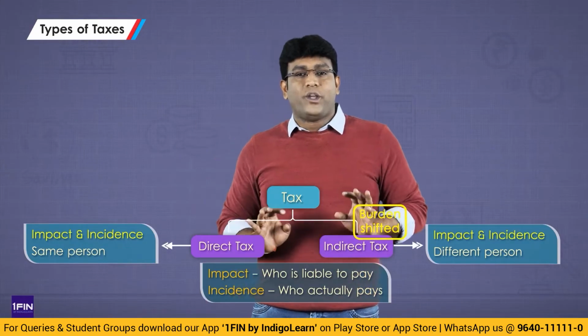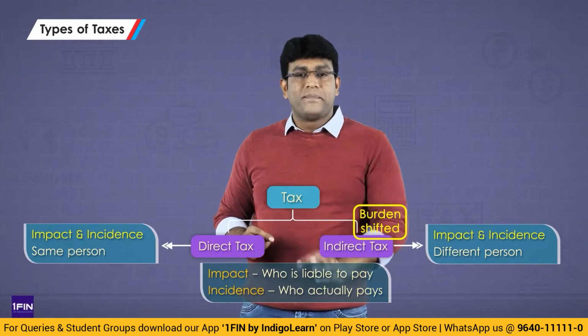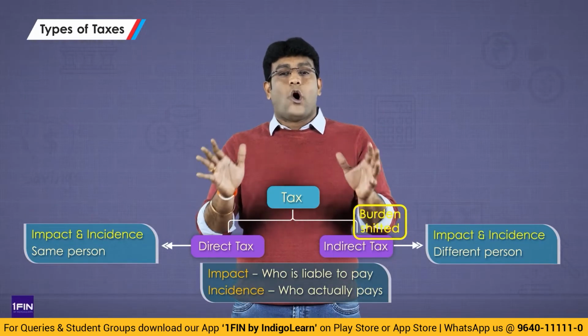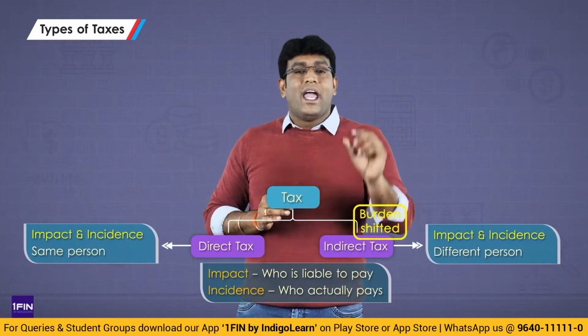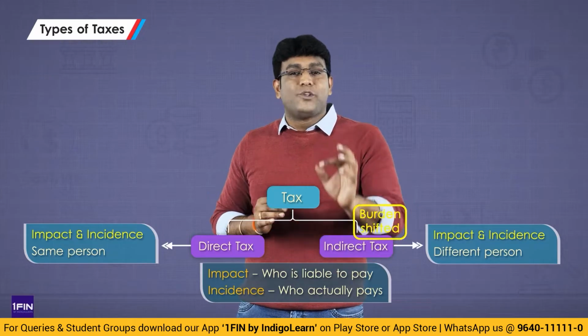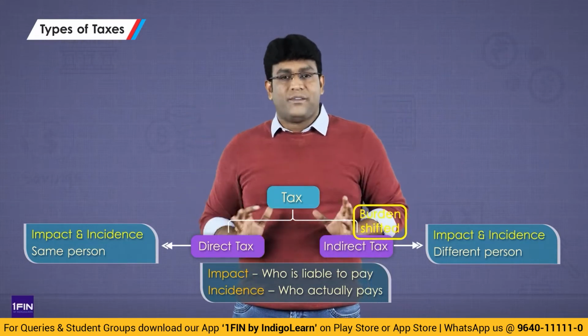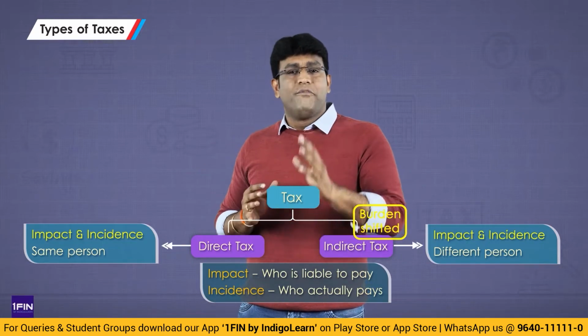So what is the language we are going to use? Direct tax is the tax where impact and incidence is on the same person, whereas indirect tax is a tax where impact and incidence is on a different person. Very interesting language. I am sure till this point everybody is clear, my dear students. Very good, sir. Now listen to the next point.